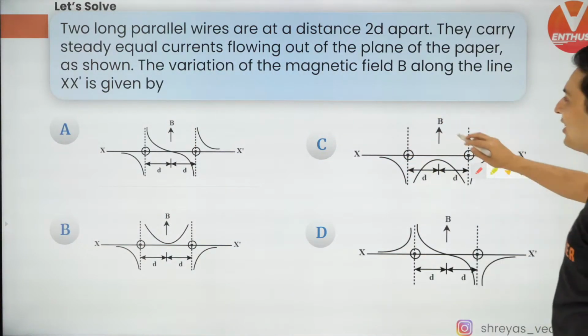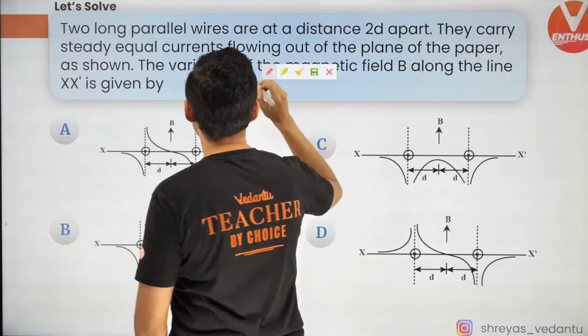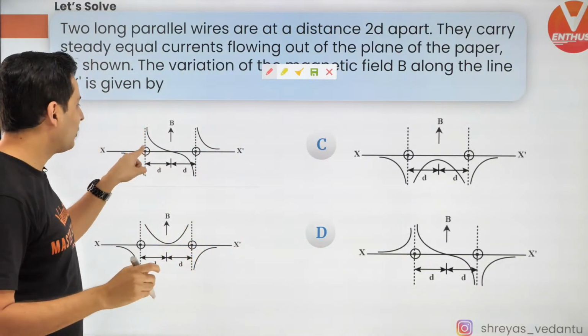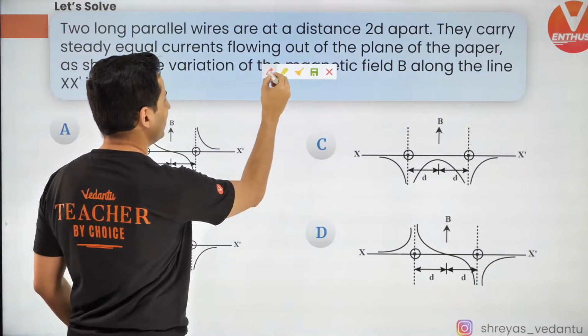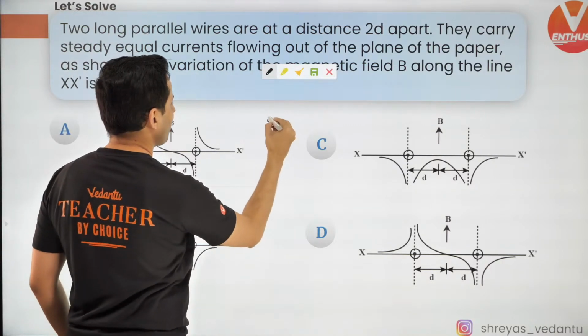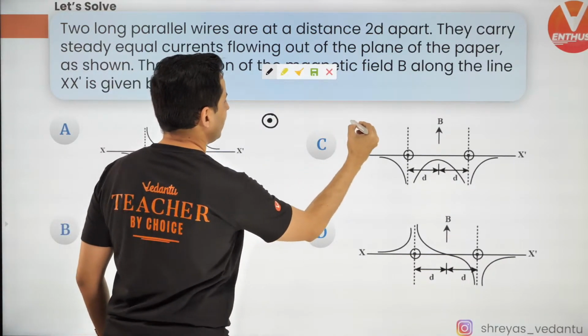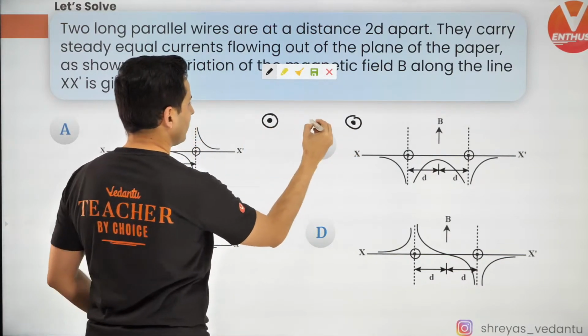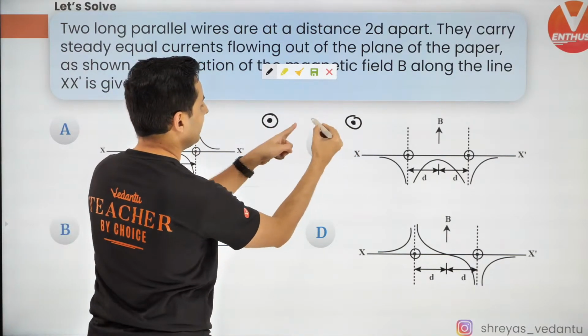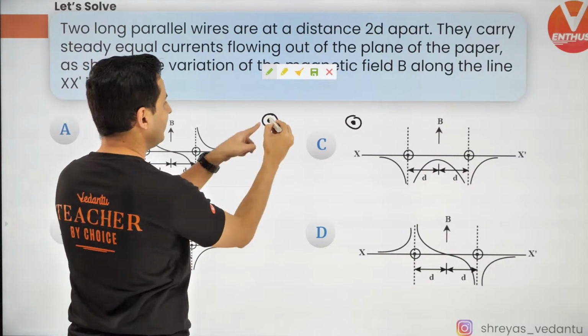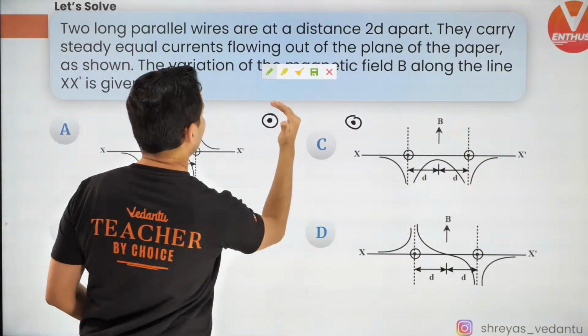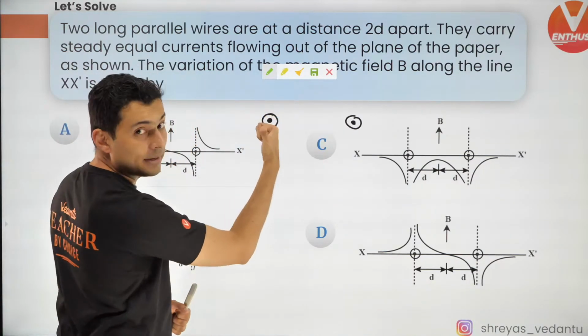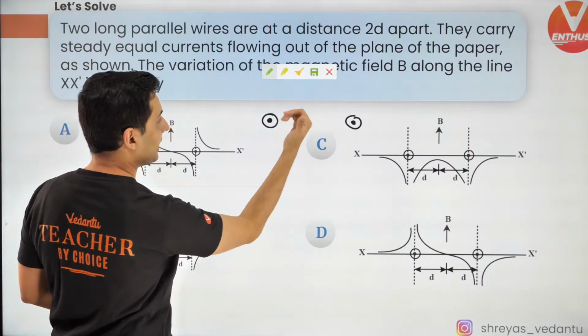Okay, so how to do this? Basically, what you need to do, because of this wire, let's do this, guys. There is a wire coming towards you, and there is another wire coming towards you over here. So this is the center point, somewhere in between. Now, because of this wire, use your right hand rule and you will see this. Hold your thumb towards you, you will see the fingers curling anti-clockwise.